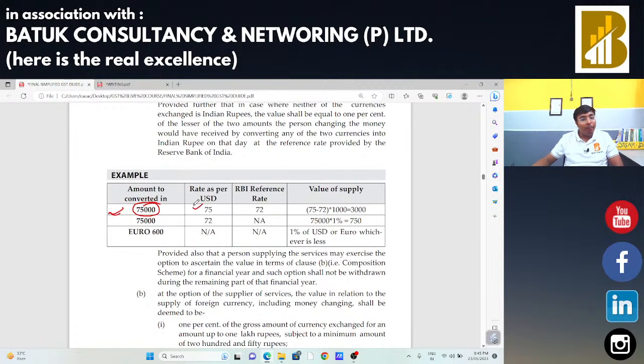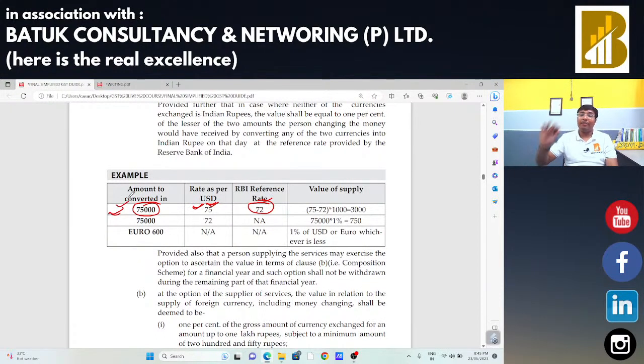I know the USD price in Indian currency is 75 rupees. And the RBI reference rate is 72 rupees. In that case, whatever the foreign currency rate is, 75 minus the RBI reference rate, multiplied by the number of units. How many units are you getting?